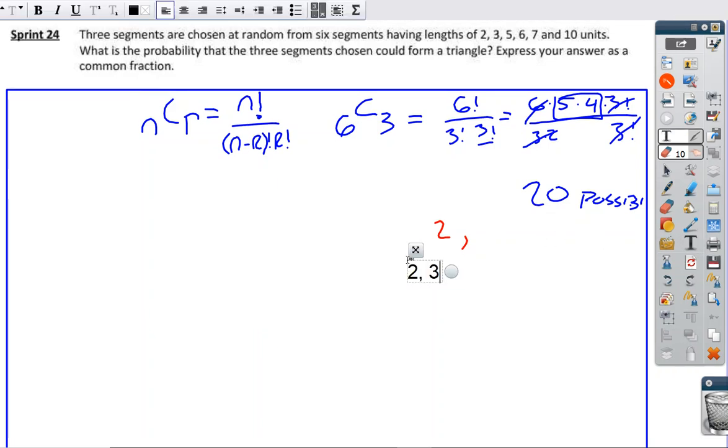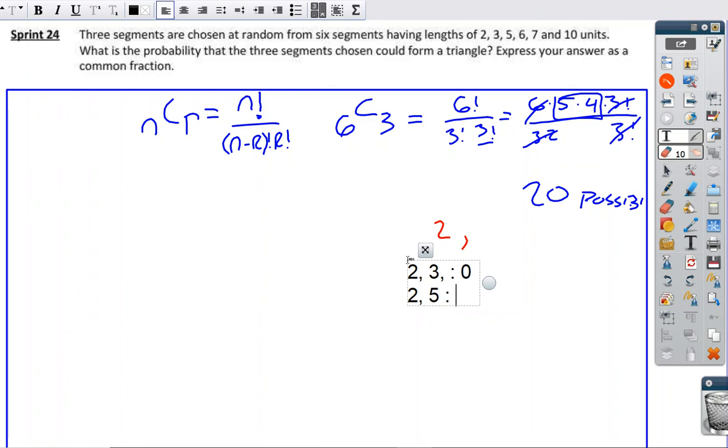So if we have a 2 and a 3, are there any options that are less than, well, 2 plus 3 is 5. I can't have anything less than 5 or greater, and 4 is not an option. So right now, if I have those 2 things, it doesn't work. So there's 0 options. If I go with a 2 and a 5, that means anything less than 7 would work.